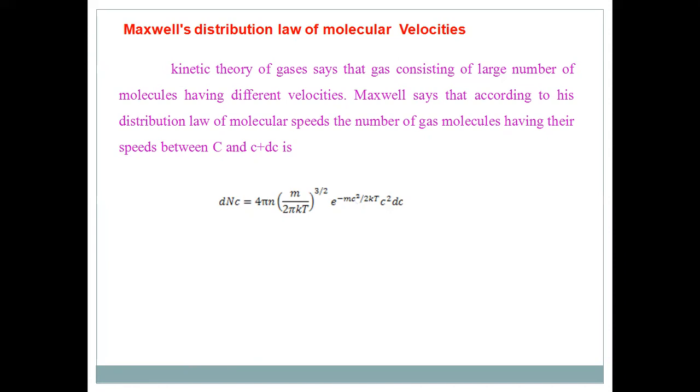According to Maxwell's assumptions, the velocity of molecules lies between 0 and infinity. So there are definitely some molecules between c and c plus dc, so he derived a relation using statistical methods that dN_c is equal to 4 pi N into (m by 2 pi kT) whole to the power 3 by 2, e to the power minus mc square by 2kT, c square dc. So we will derive this relation today.